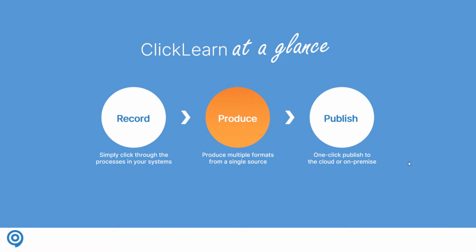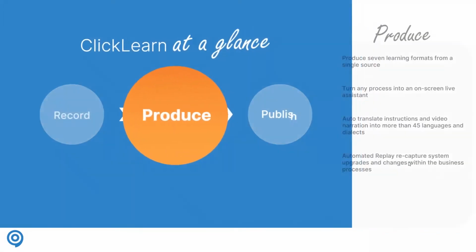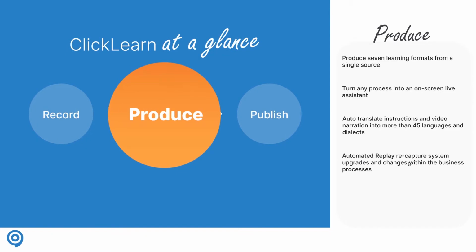When it comes to the produce part, ClickLearn produces learning instructions in multiple formats. We deliver 7 different learning formats from a single source file. So we produce learning materials in Word, PowerPoint, PDF, HTML pages, and 3 different types of videos that you can either show or interact with live.